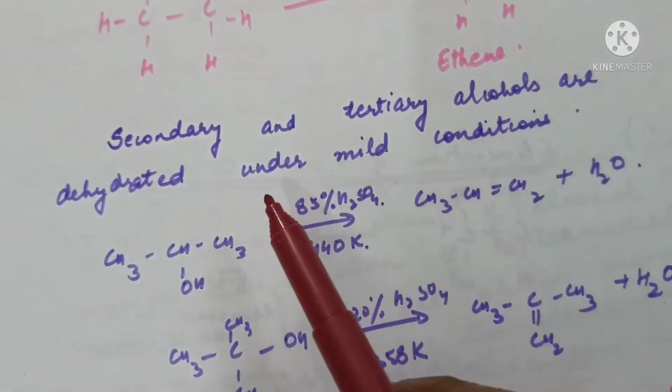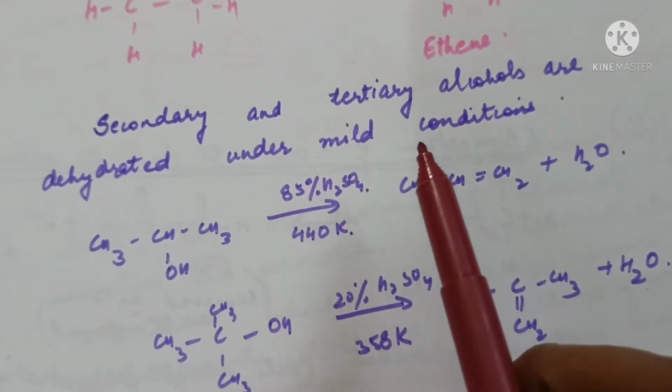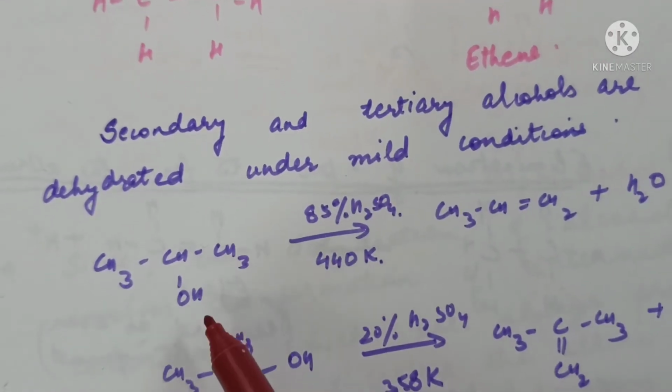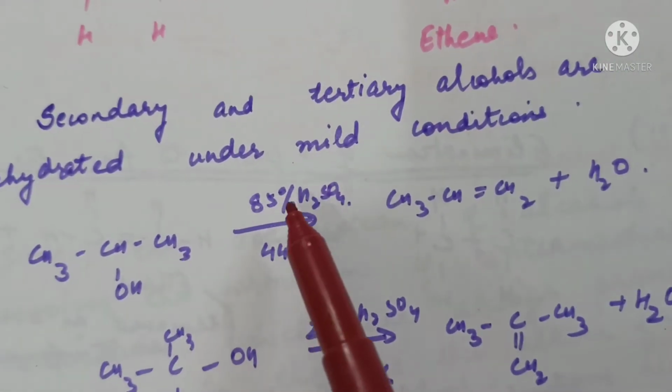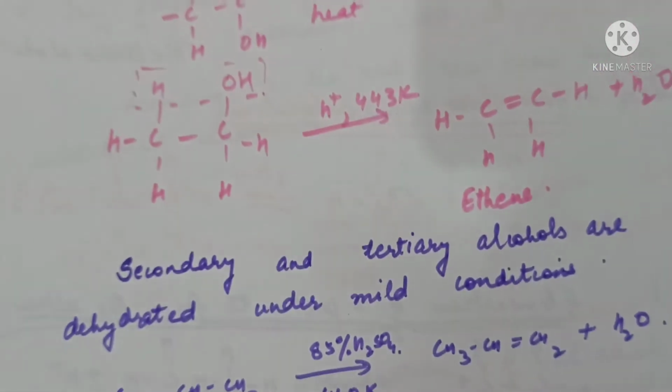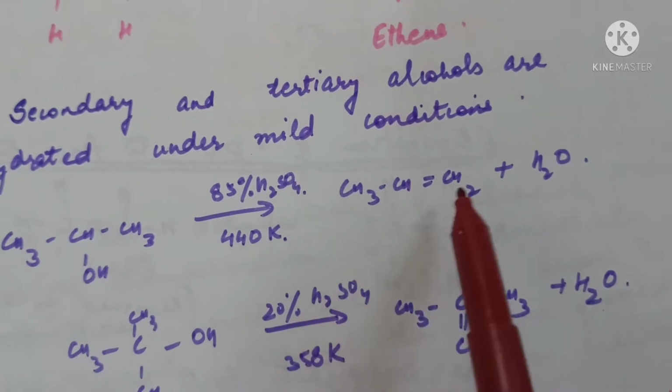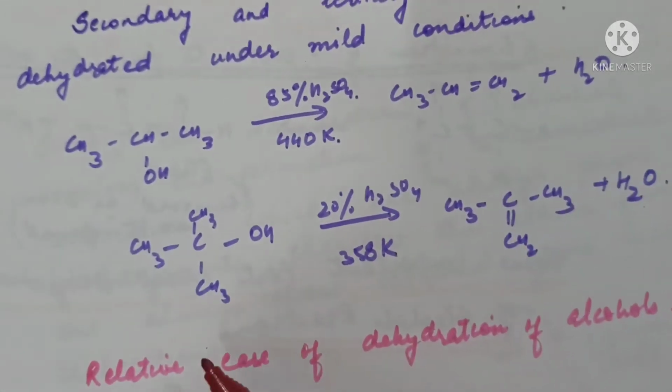Secondary and tertiary alcohols are dehydrated under mild conditions. In case of secondary alcohol, 85% sulfuric acid and 440 Kelvin temperature will result in formation of propene and water.